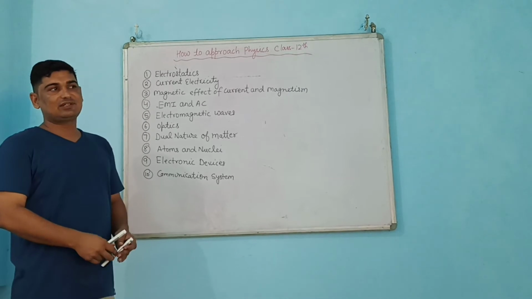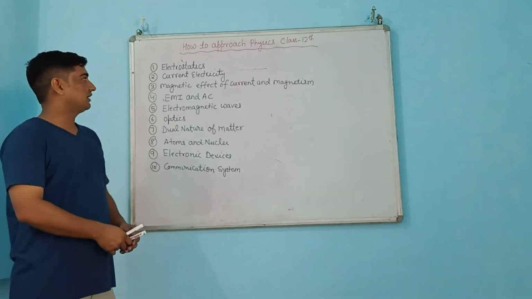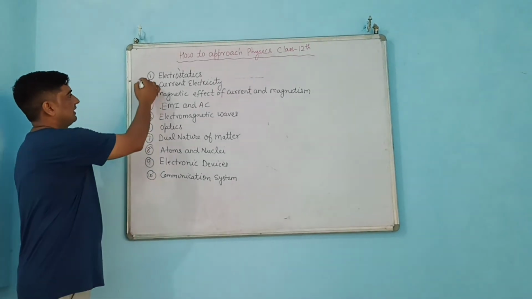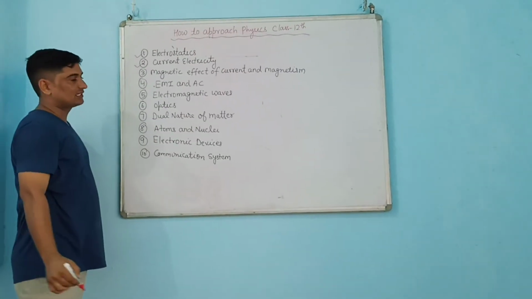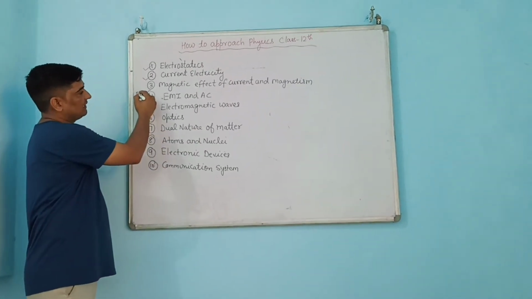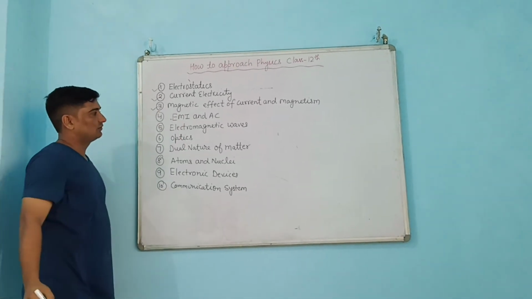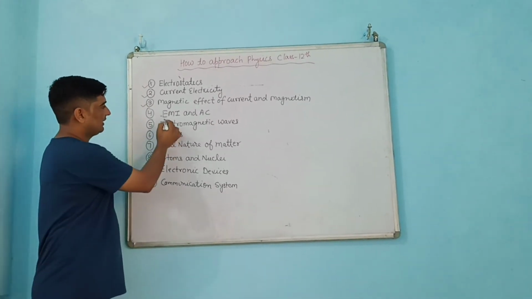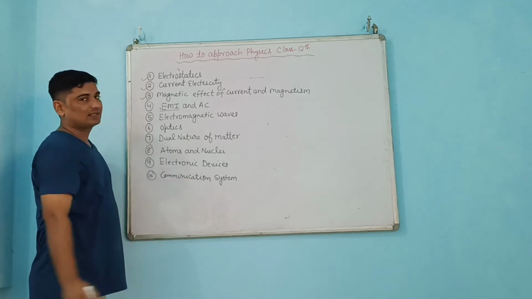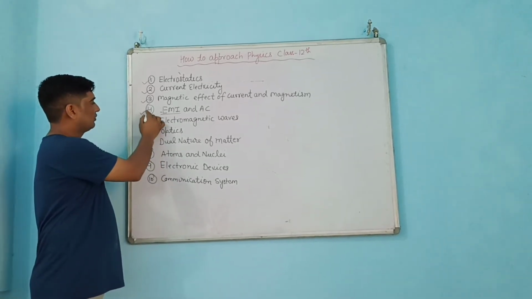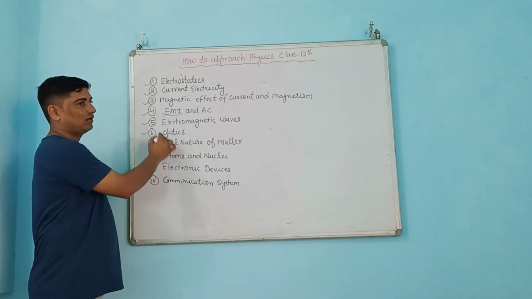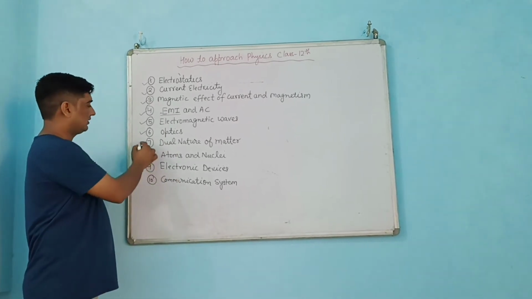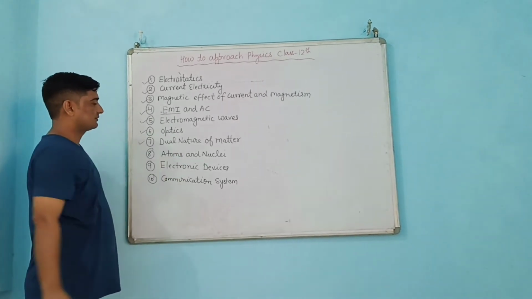As you can see, in your 12th standard physics you have 10 units. The first unit is electrostatics, dealing with charge, then current electricity, moving charge, then magnetic effect of current and magnetism is the third unit. The fourth unit is EMI, electromagnetic induction and alternating current. Then the fifth unit is electromagnetic waves. After that, sixth is optics. Optics, all of you know, relates to light and its properties.